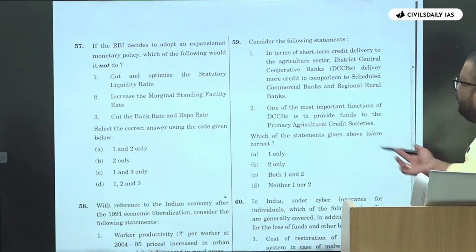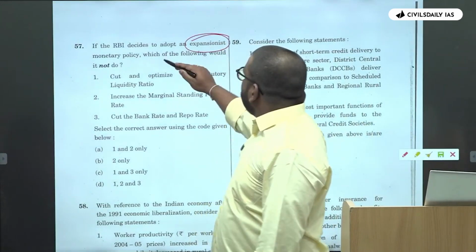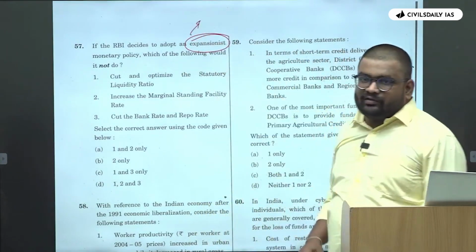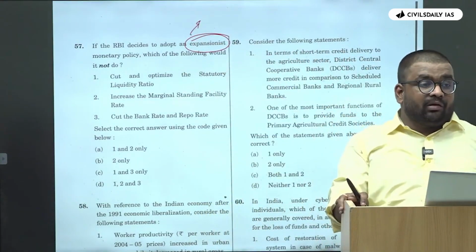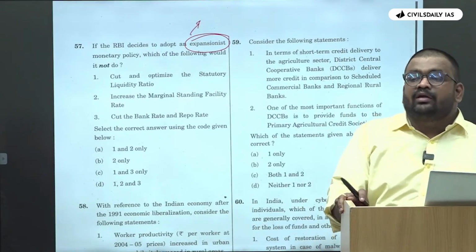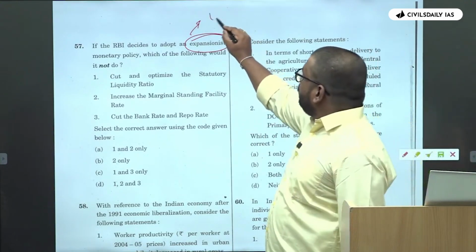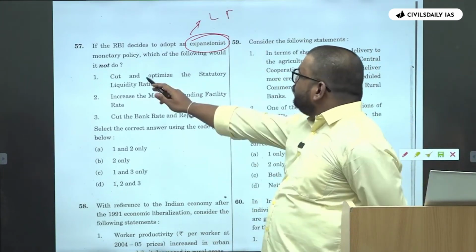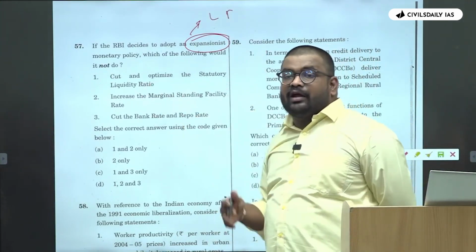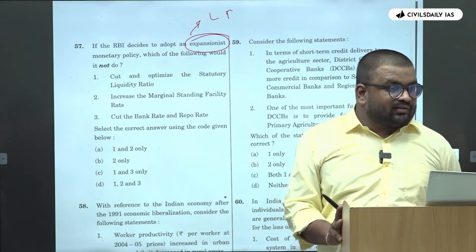Then again, a simple one, the expansionary monetary policy. Again, the same approach, we will simplify it into liquidity terms. So what happens in expansionary monetary policy? Liquidity increases. So L increases. Okay? So cut and optimize SLR. If we reduce SLR, what will happen? If RBI increases SLR, yes.